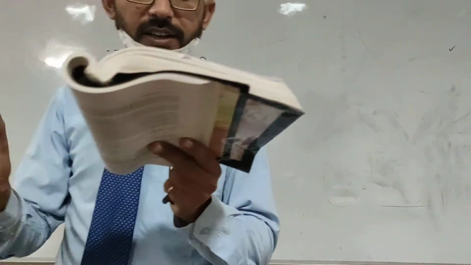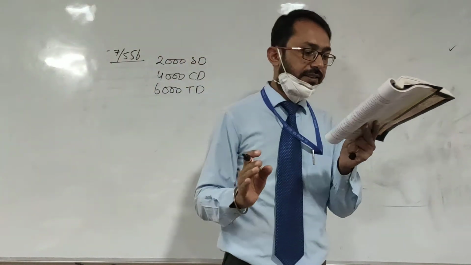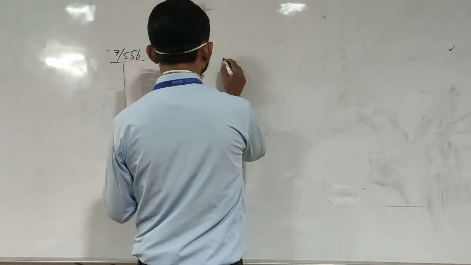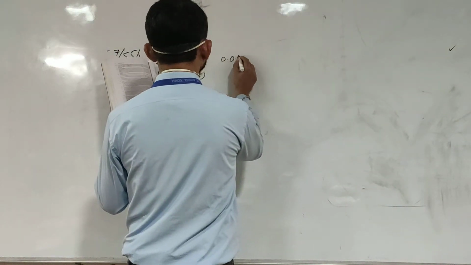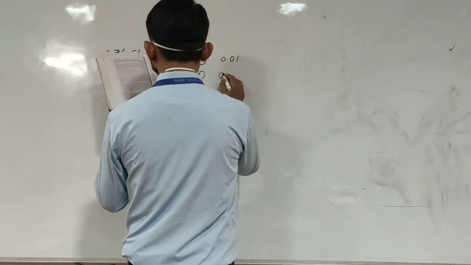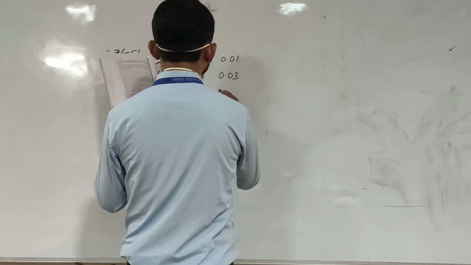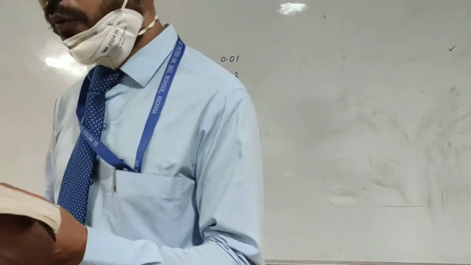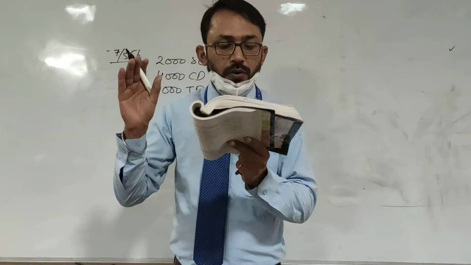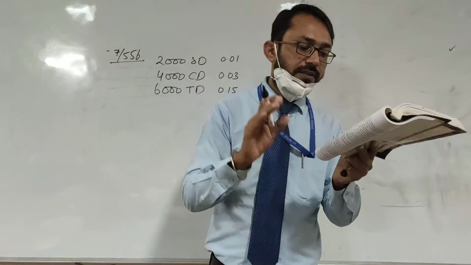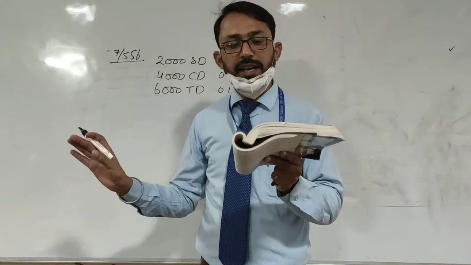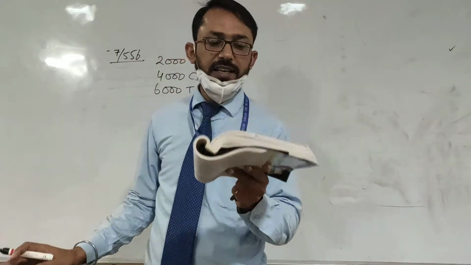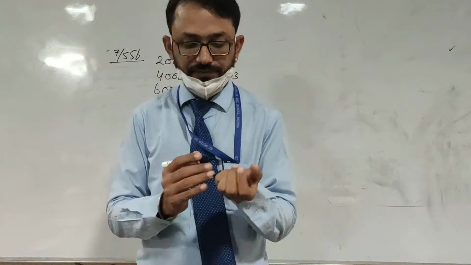The probabilities of an accident are 0.01 for the scooter, 0.03 for the car, and 0.15 for the truck. These are the respective probabilities. One of the insured persons met with an accident. What is the probability that he is a scooter driver?